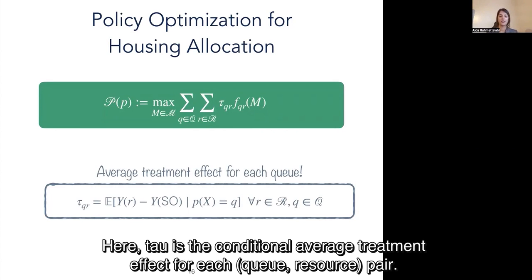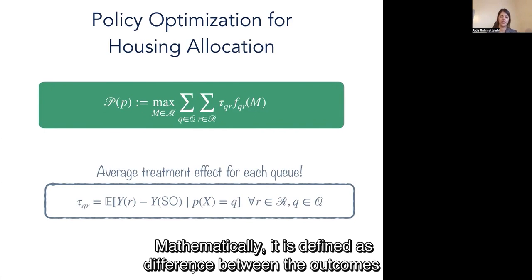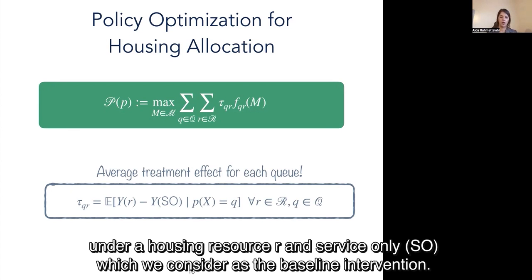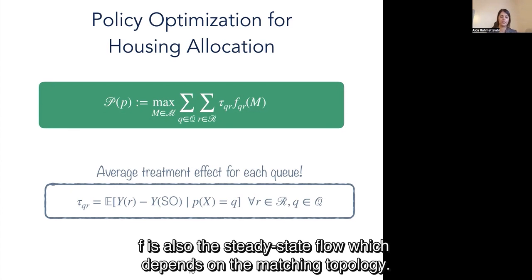Here, tau is the conditional average treatment effect for each queue resource pair. And mathematically, it is defined as the difference between the outcomes under housing resource R and service only, which we consider as the baseline intervention. F is also the steady state flow, which depends on the matching topology.